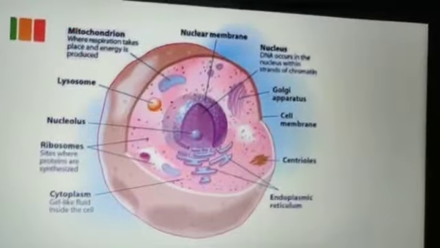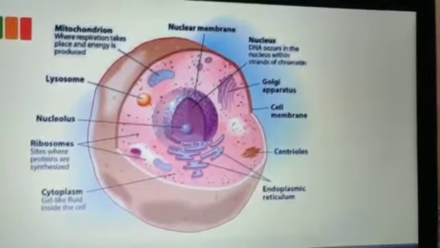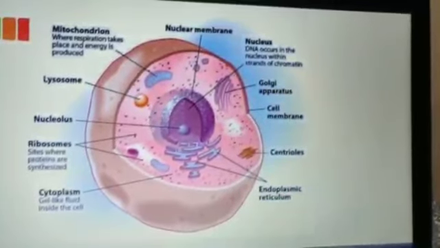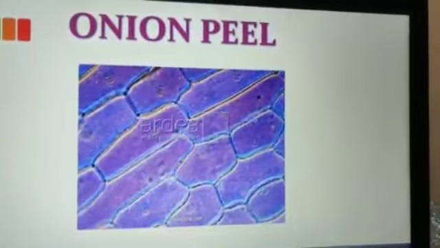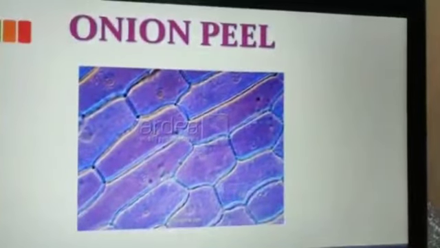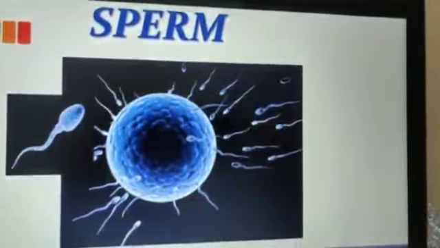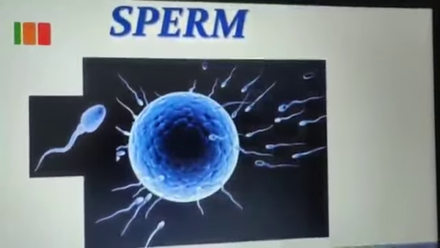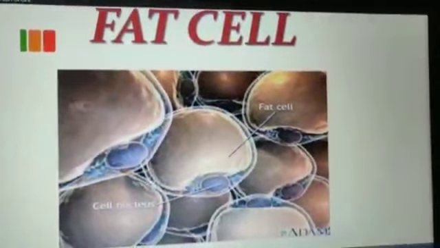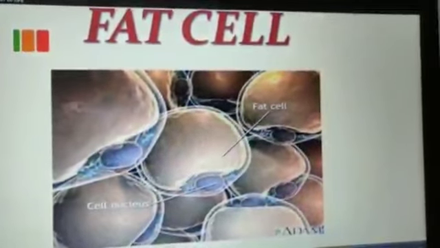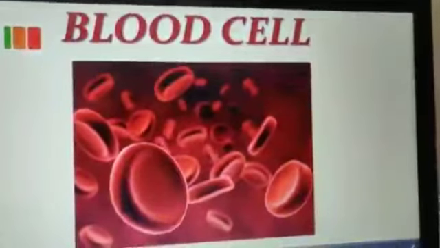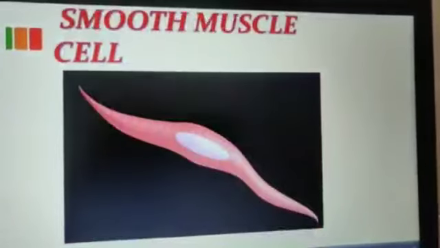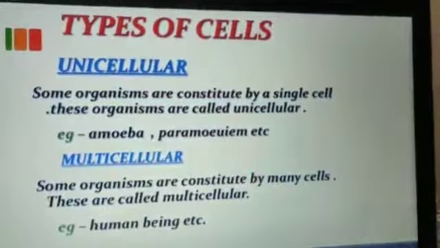Now this is the diagram of the cell along with the different cell organelles. Onion peel, this experiment we are going to do in the practical lab. Sperm is the sex cell of a male. That is also an example of a cell. Fat cell: fat is deposited inside the cell, so they are termed fat cells. Blood cells: RBCs, WBCs, platelets. These are also different types of cells. Smooth muscle cell, another type of cell.